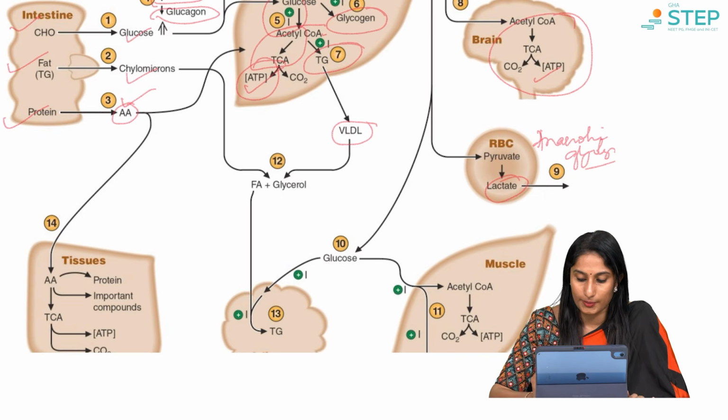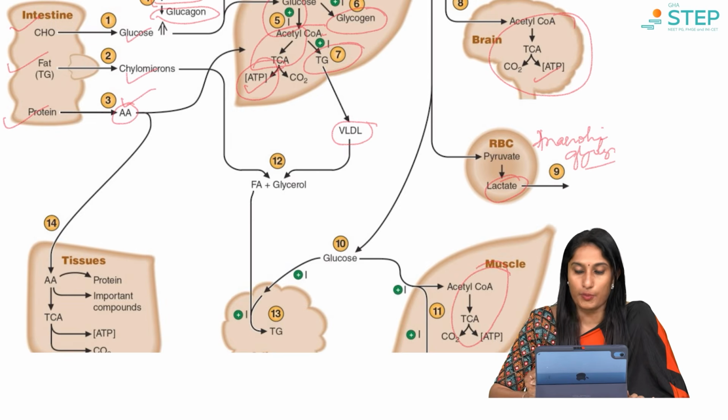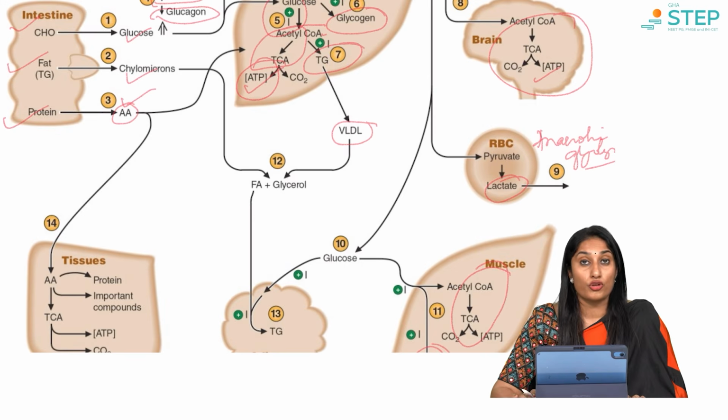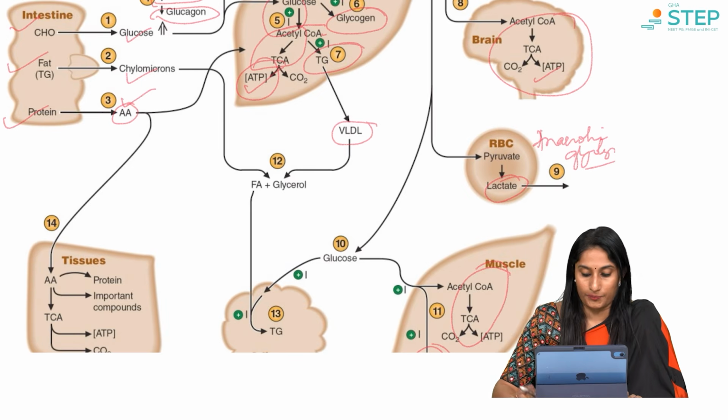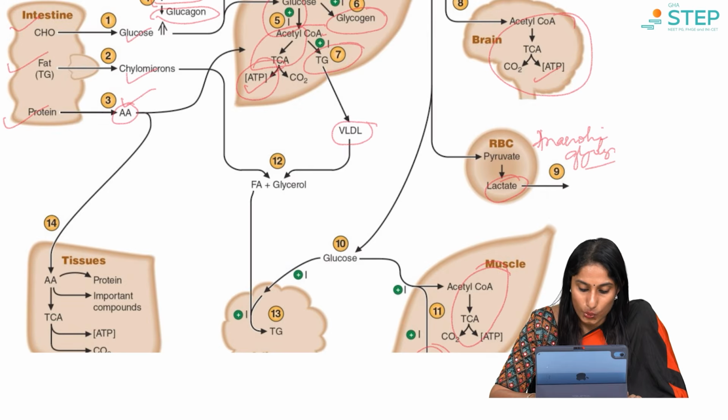Now, let us come to point number 10. The glucose then would enter into the muscle. Muscle has the same fate. It undergoes the TCA cycle and will give us ATPs. Also, another important point in the muscle is that excess glucose gets stored as glycogen. So which are the two organs we saw in this diagram where glycogen is stored? One is the liver, the other is the muscle. Excess glucose will then go into the adipose tissues and get stored as triglycerides.